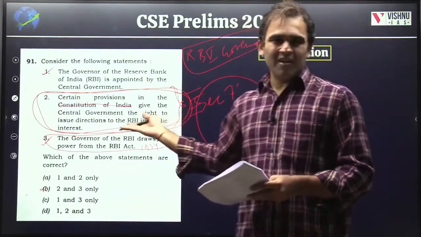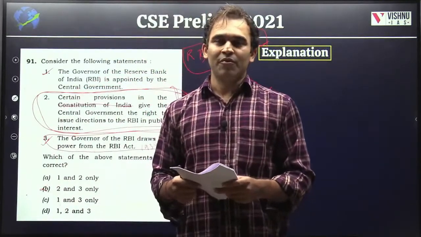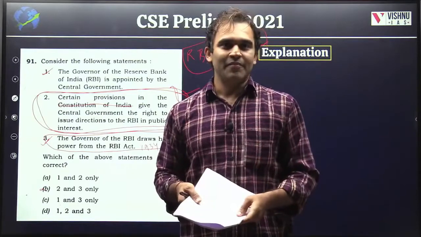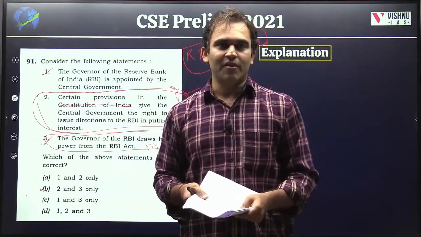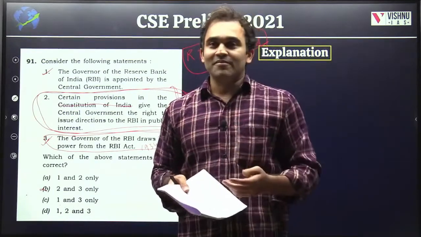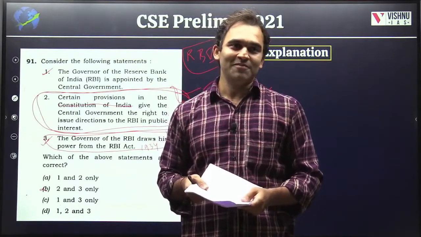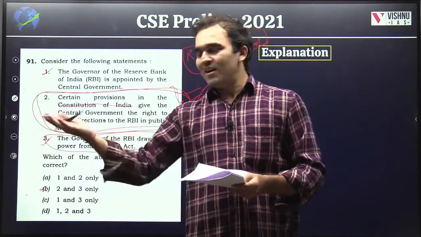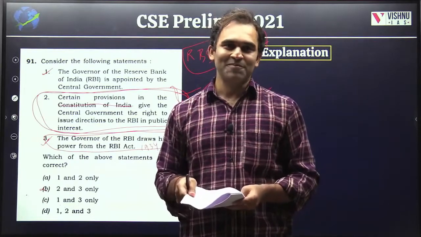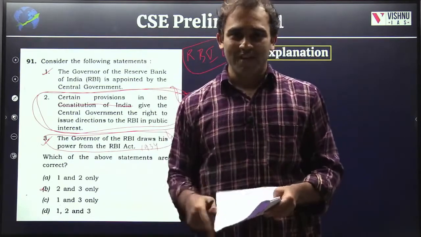In fact, why did they ask this? Because there was a constant tussle between the Government of India and the RBI governor. The Government of India wanted the RBI to follow a loose monetary policy, whereas the RBI said, no, we can't. In fact, our ex-finance minister Arun Jaitley, when he was the finance minister, said that the RBI governor is sleeping under the wheel, to criticize him. Someone from the RBI said, no, our hands are tied, that's why they are not able to come out of it. So they always took a dig, at least when Urjit Patel was the governor.